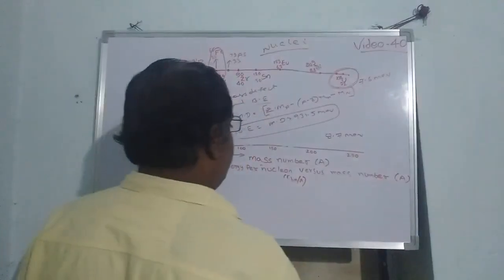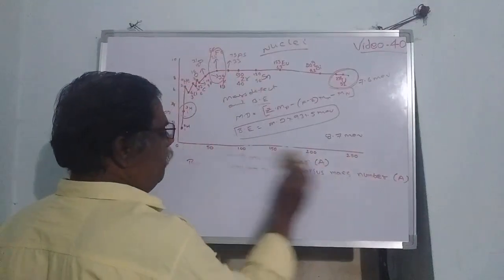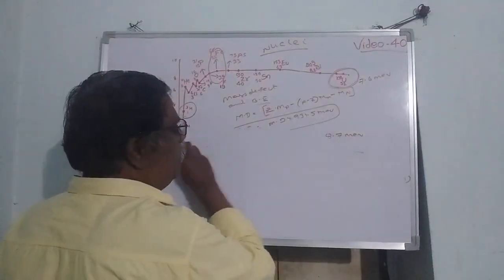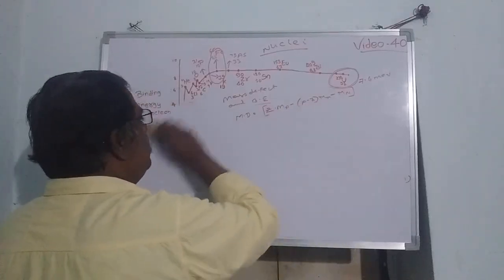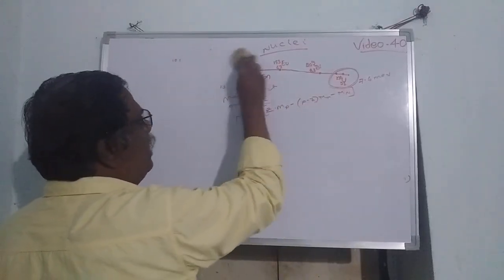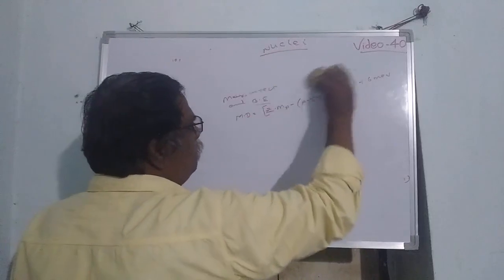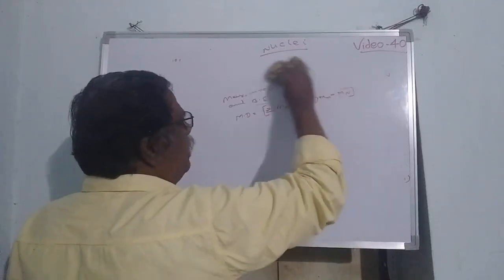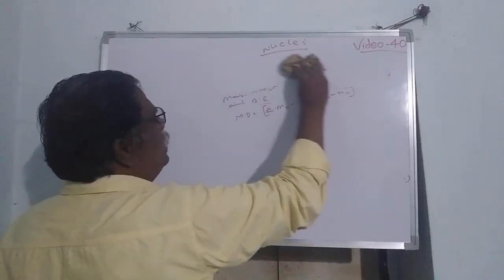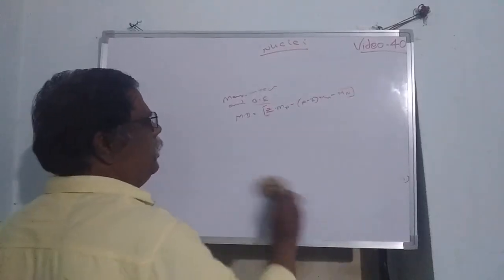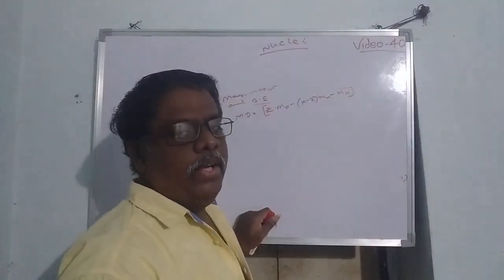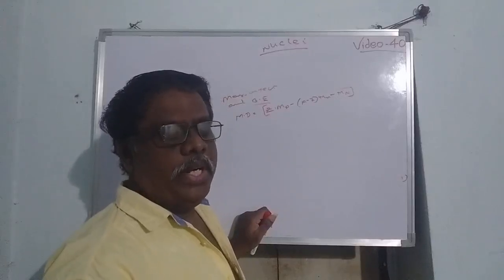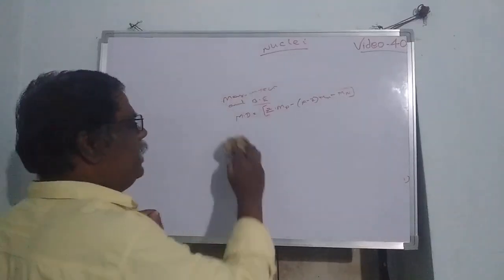See about the binding energy per nucleon curve. Two definitions are very important. What are mass defect and binding energy? Mass defect is nothing but the difference between the mass of the nuclei and the mass of its constituents. Binding energy is nothing but the energy required to break the nucleus into its constituent nucleons.